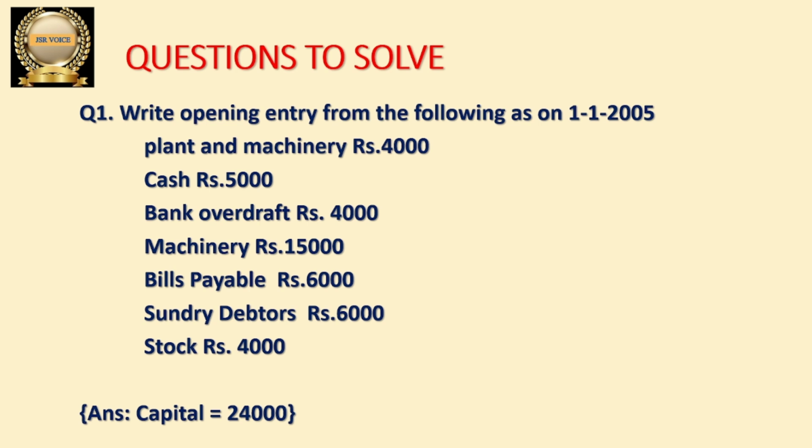Plant and machinery rupees 4,000, cash rupees 5,000, bank overdraft rupees 4,000, machinery rupees 15,000, bills payable rupees 6,000, sundry debtors rupees 6,000, stock rupees 4,000. These are the items and you should write opening entry for this, and answer is given down, but you try to write the opening entry on the paper and you try to solve it. If you get the answer you can mention in the comment section.